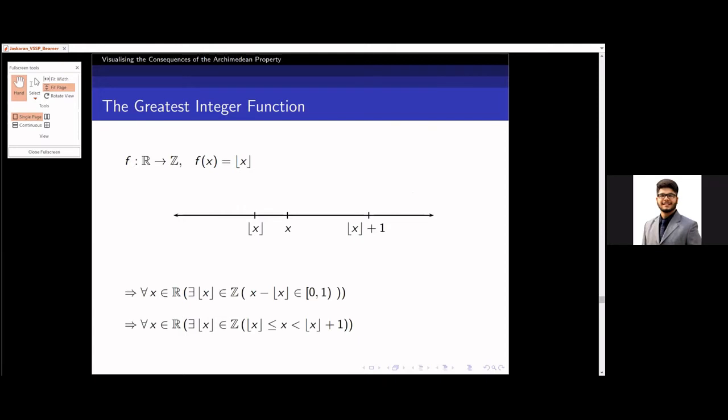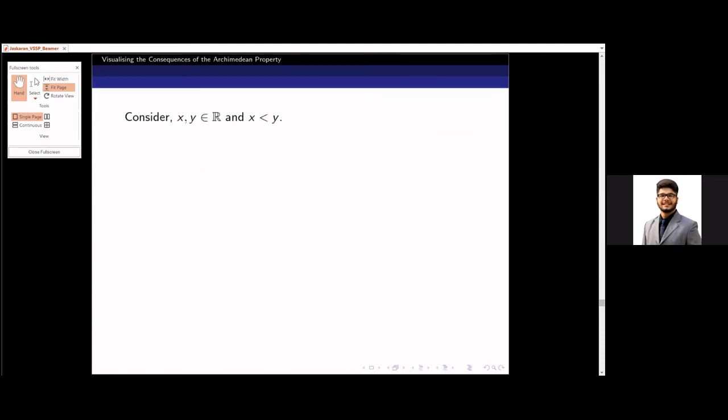Right? You may see on the number line how this works. It always maps it to an integer. And an interesting fact about floor x is that the distance between x and floor x is always strictly less than 1. So now I need to head towards the more important conclusion.